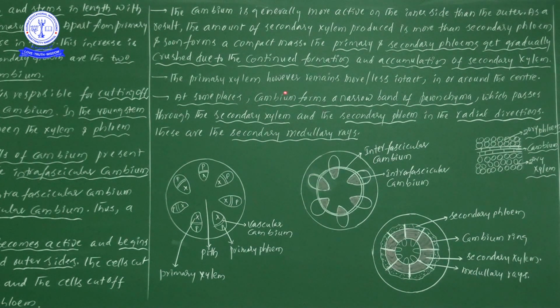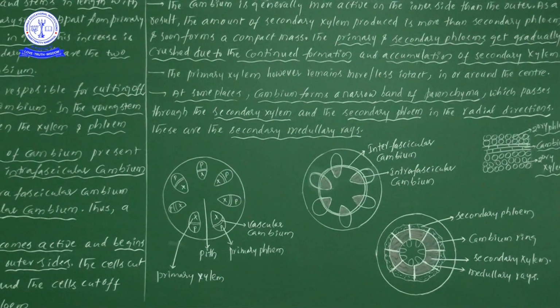So again, this particular cambial ring forms parenchymatous cells, like some kind of bands. Once you see the diagram I have drawn, here I drew bands. These lines, which I drew here with the white chalk piece, these vertical lines, these are all bands. These bands are also formed by the activity of the cambium, and the nature of these bands is parenchymatous. Why? Because these cells are made up of parenchymatous cells.